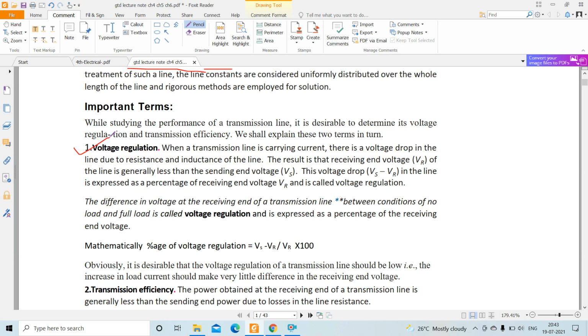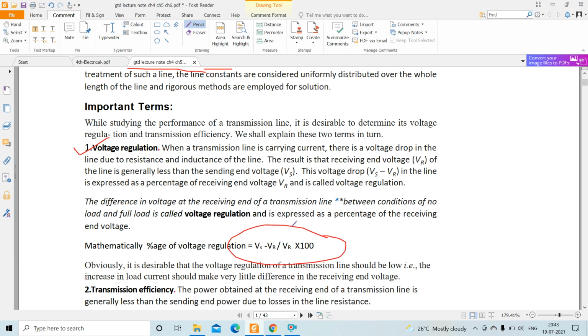Mathematically, percentage voltage regulation is equal to (Vs minus Vr) divided by Vr into 100, where Vs is the sending end voltage and Vr is the receiving end voltage. It is calculated with respect to the receiving end voltage.